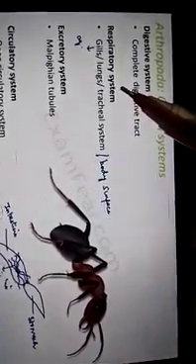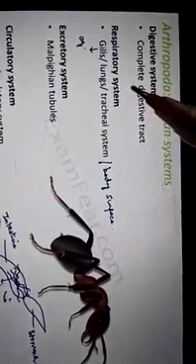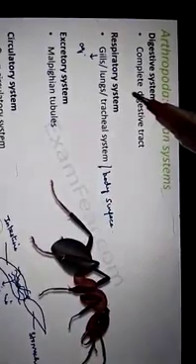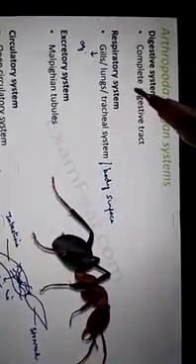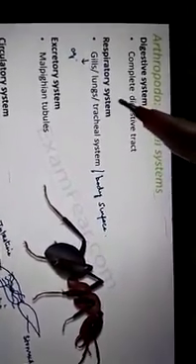Next, respiratory system. Respiration takes place with the help of gills, lungs, or a tracheal system. In some insects, it is with the help of the tracheal system. They have tube-like structures called trachea. Gills are respiratory organs in most aquatic forms, whereas lungs or trachea are seen in terrestrial forms. The body surface also helps in gas exchange.